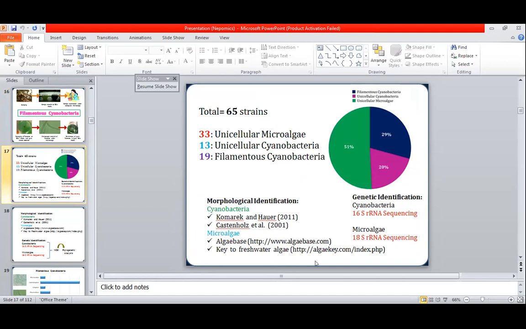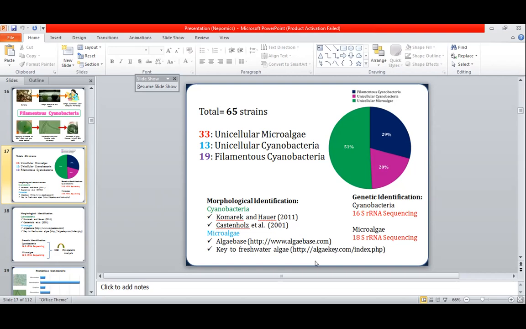Now come towards the identification method. Different identification methods were used for their identification. These were morphological identification as well as genetic identification. Now come towards the morphological identification. For the identification of the cyanobacteria, I used different protocols. However, for the microalgae, I used different key terms for identification.